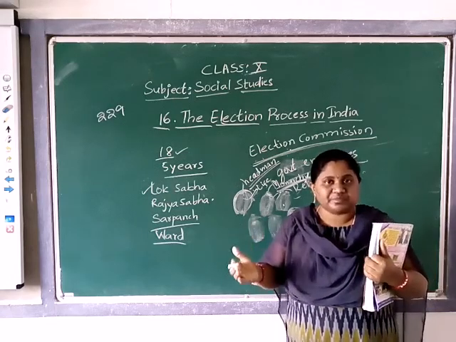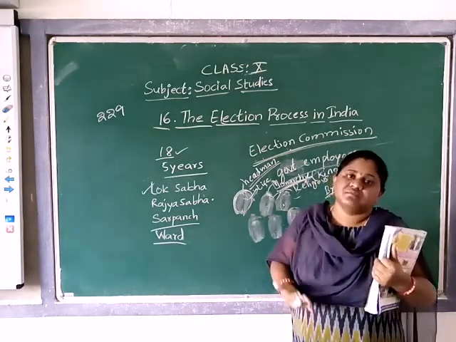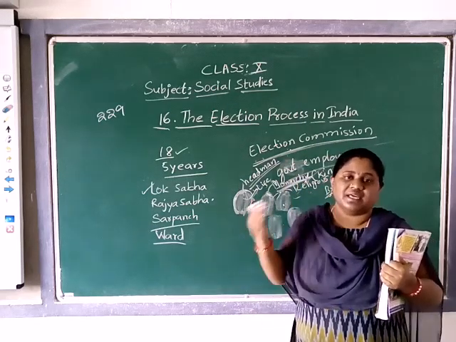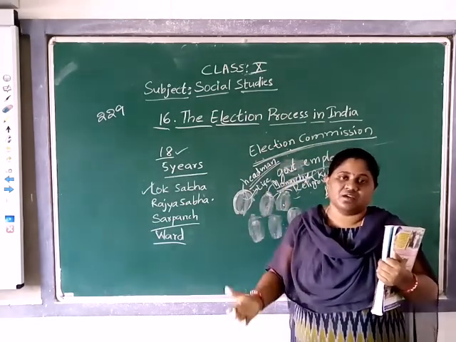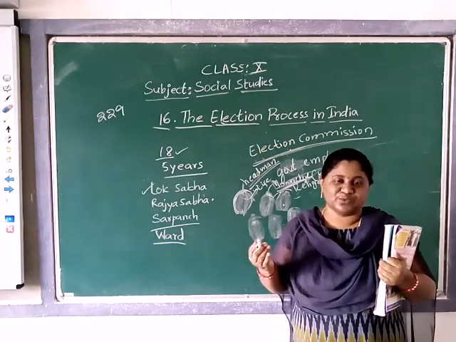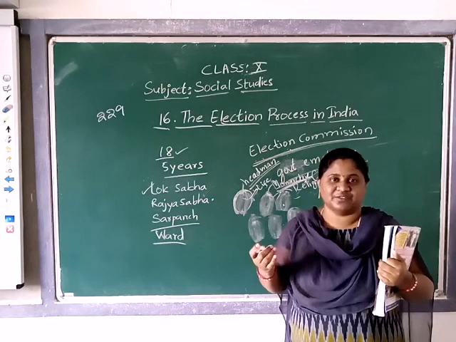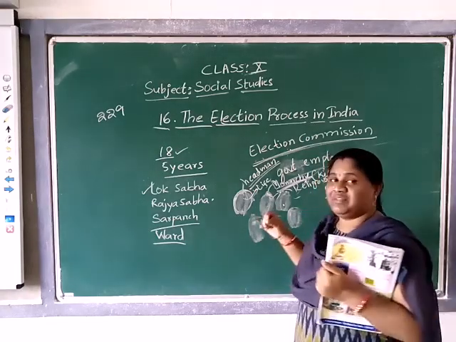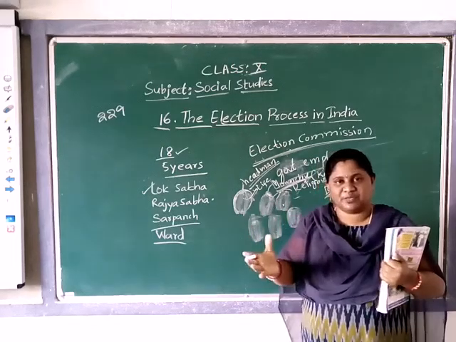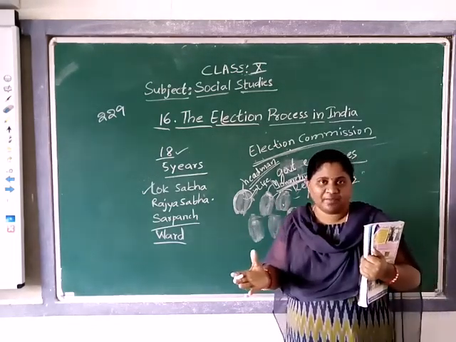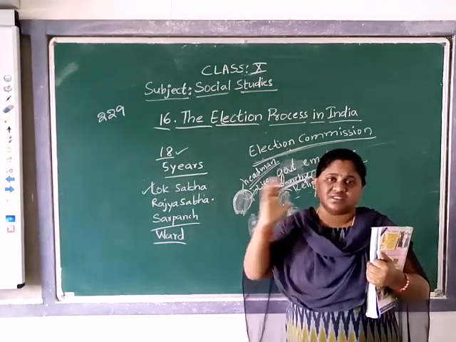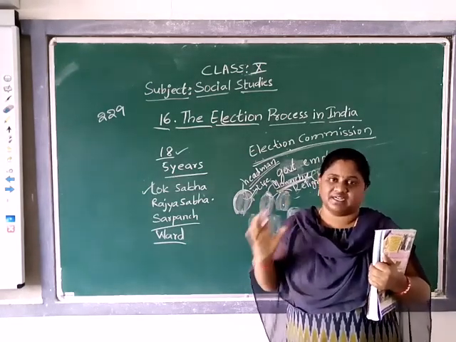For that, many legends thought for many years and observed many other countries, and they wrote a book. What is that book? Try to recognize. Who wrote it? I'll tell you: Ambedkar. The Indian Constitution. Yes, they wrote a book on the systemic ruling of the country, how to do it, and in a systemic way they started the process.